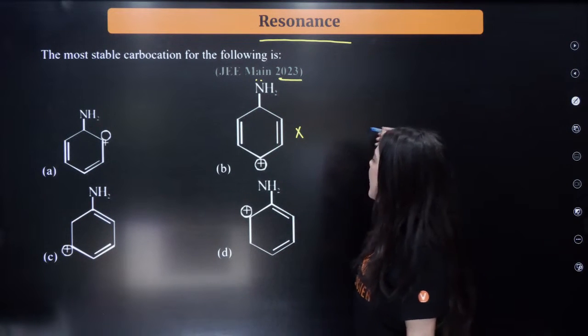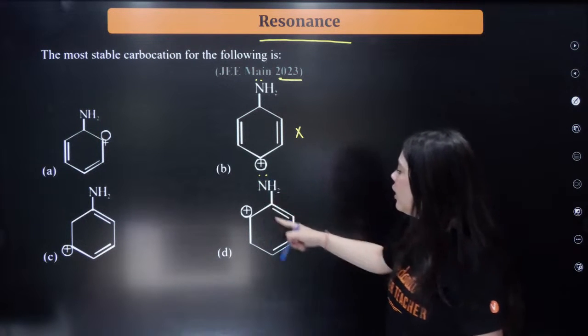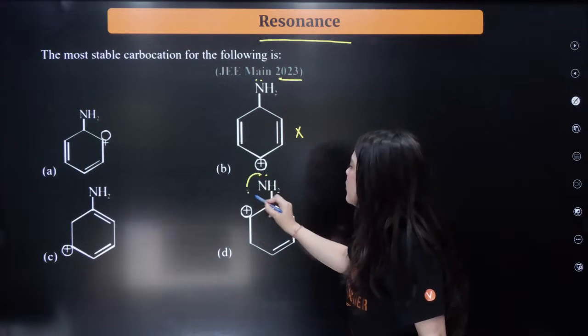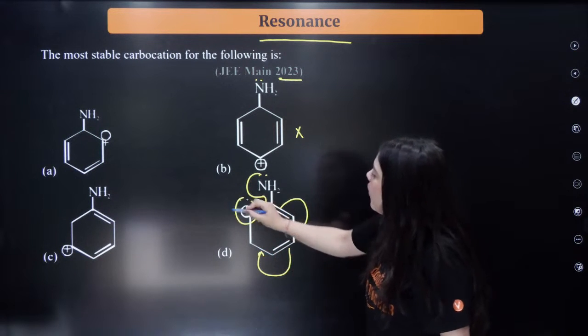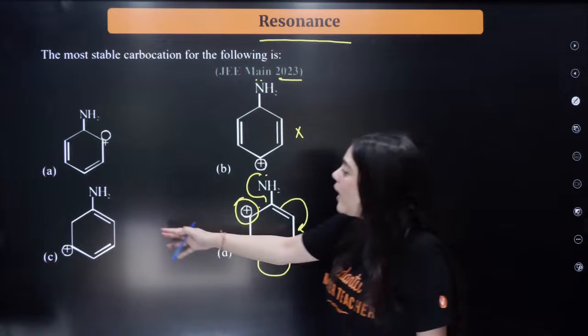For B to be the answer, what should have been the case? For example, here, look at the D option. Here it will definitely show resonance. This is definitely showing resonance. But here, once again, the positive charge is very far away. But look at the C option.